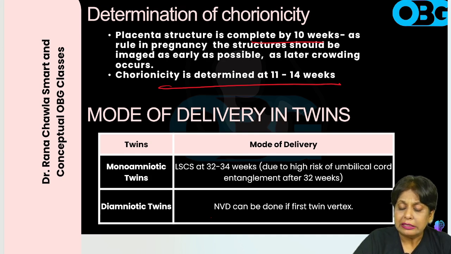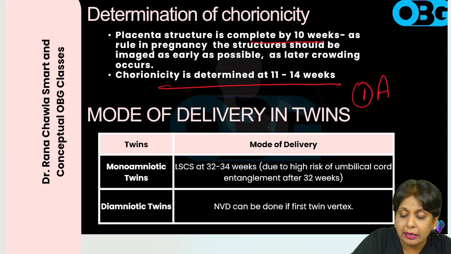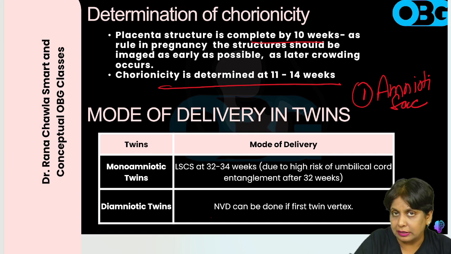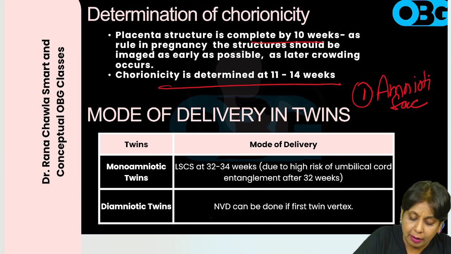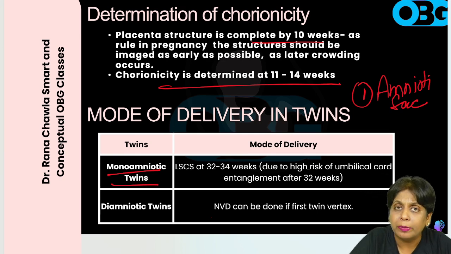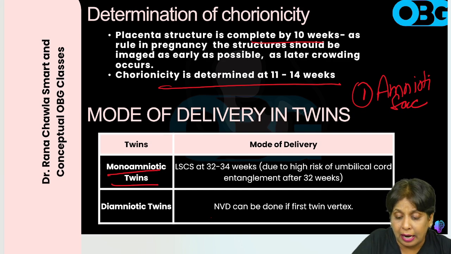The mode of delivery in twins, whether we will deliver by normal delivery or cesarean, depends on two factors. Number one is their amnionicity, whether they are in one amniotic sac or in two amniotic sacs. If they are in one amniotic sac, that is, they are monoamniotic twins, I told you that the complication of monoamniotic twins is the entanglement of the umbilical cord.